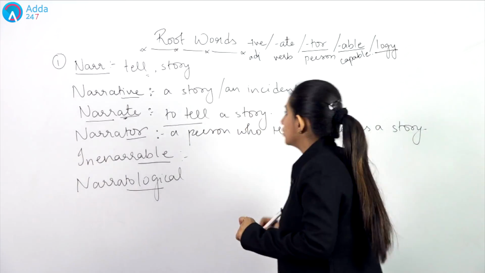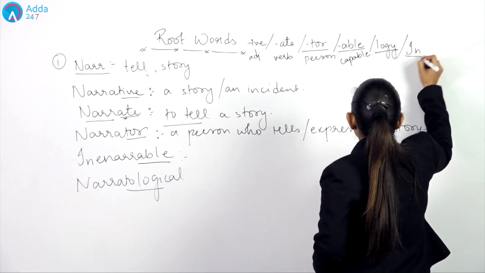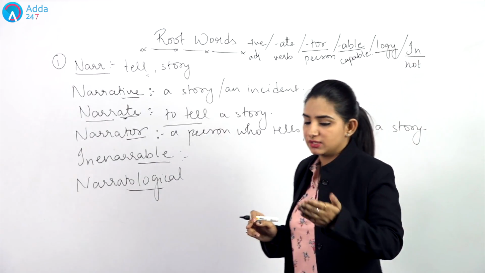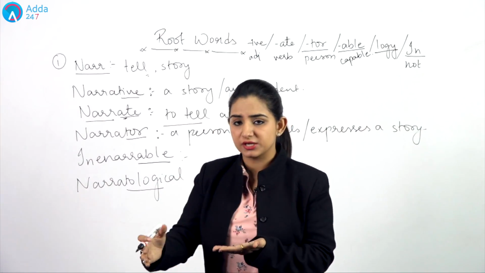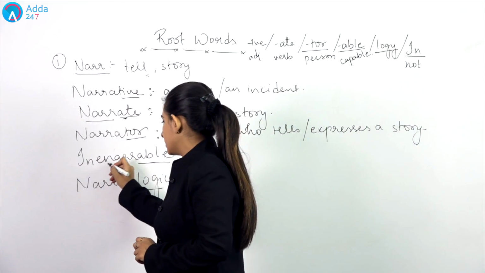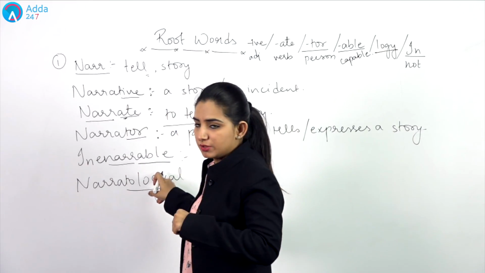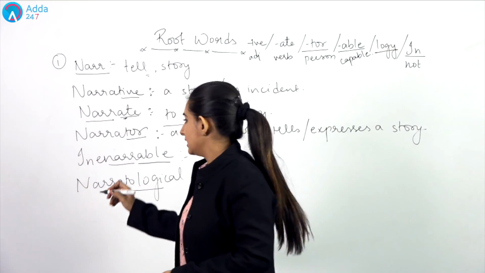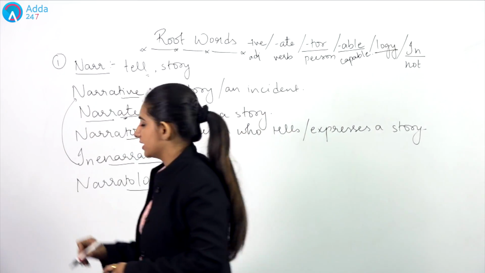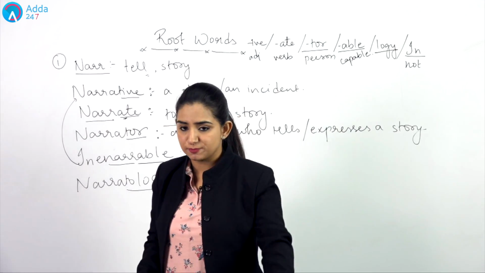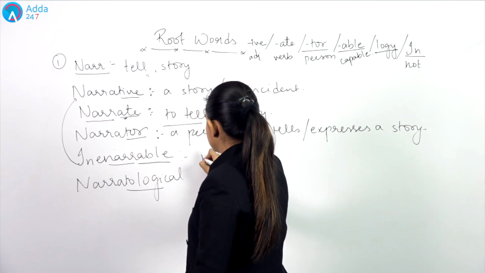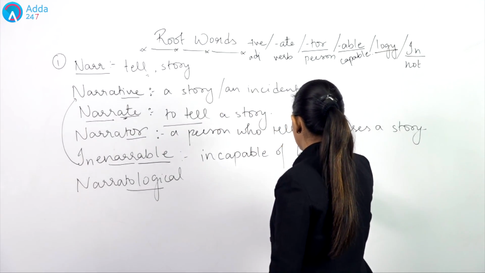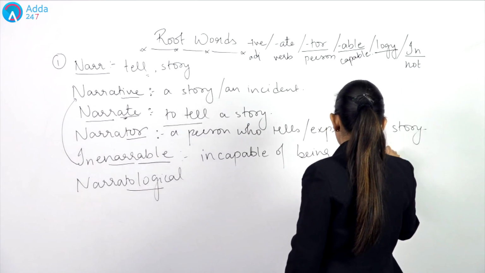Now the next word is innarrable. Now as I told you, whenever we have in written somewhere, this defines not of something. This defines that it cannot be done or separation or apart. So here we have narrable. Able means capable. Nar means to tell. In means not. So that means what? That means this is an opposite of narrative. Narrative means something which can be expressed, and innarrable means what? This means incapable of being expressed. Something which cannot be expressed.